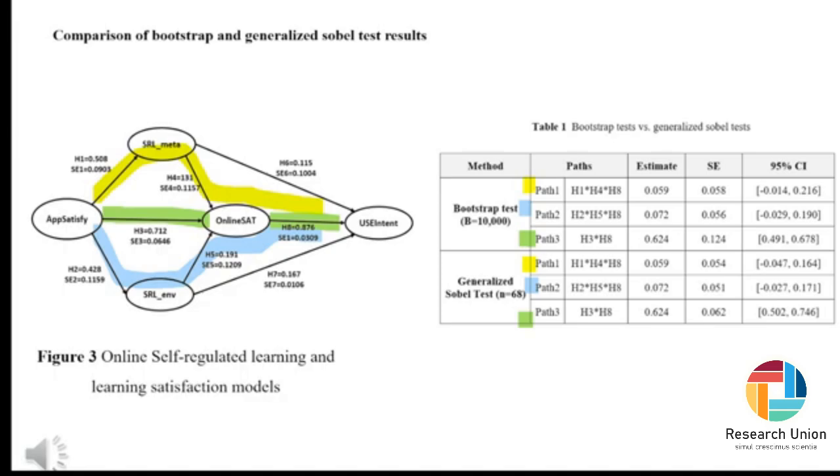Let's look at the results. The confidence intervals are not the same. Although they are not the same, I realized an important fact after checking through various models. The statistical significance was the same. In the bootstrap test, the fact that the confidence interval does not include 0 means that it was statistically significant. And in the generalized Sobel test, it also did not include 0, thus being statistically significant. I think the application of robust standard errors was quite meaningful.